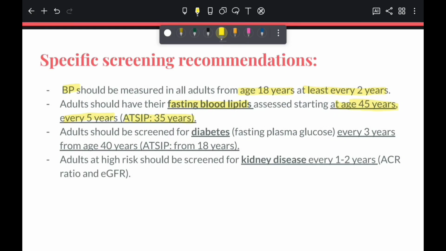Diabetes screening every 3 years from 40 years, and for Aboriginal and Torres Strait Islander peoples from 18 years. Kidney disease in all adults at high risk of developing cardiovascular problems should be screened every 1 to 2 years, with ACR ratio and GFR.